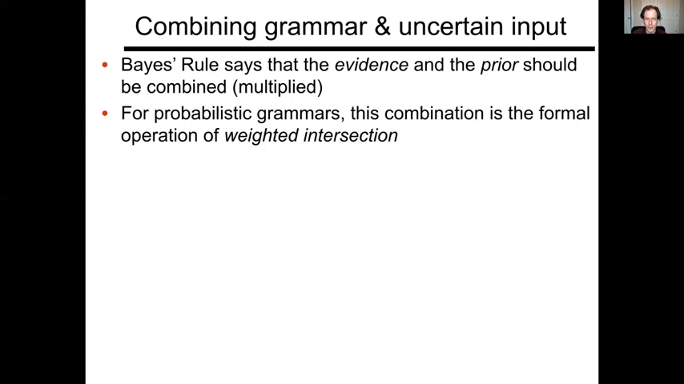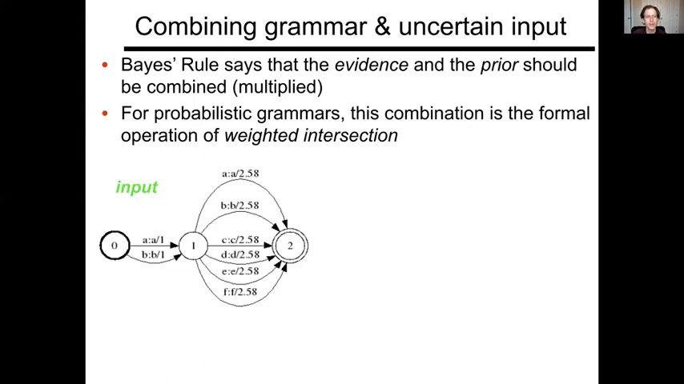It will only accept strings that are accepted by both automata, and it will put a weight on each string that's accepted, which is the combination of the weights of the 2 automata. And that is a weighted intersection operation. And we can actually even do a normalization step, which turns it back into a probabilistic model, a proper probability distribution over strings. So let me give you an example of this. So here's our input.